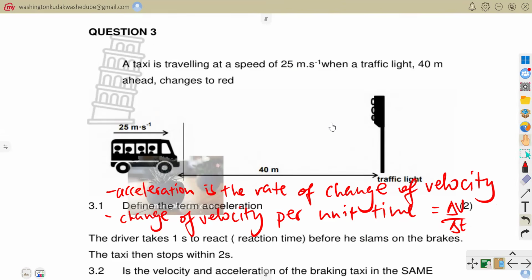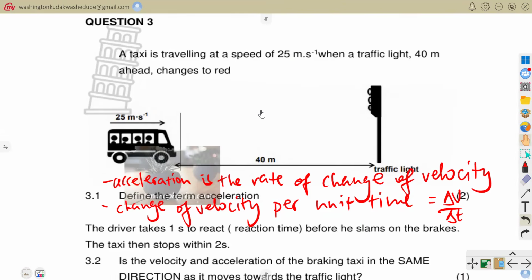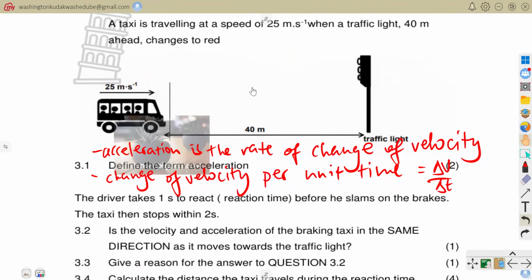Now let's go to the following question. So allow me to just move our question upward so that we can see the following questions. Now they are saying the driver takes 1 second to react, which is the reaction time, before he slams on the brakes. The taxi then stops within 2 seconds. Is the velocity and the acceleration of the braking taxi in the same direction as it moves towards the traffic light? No, they are not in the same direction.